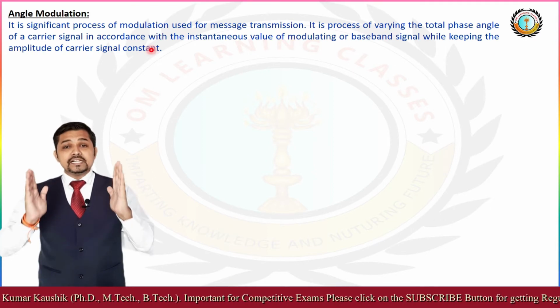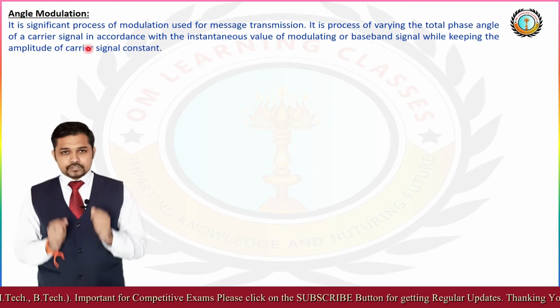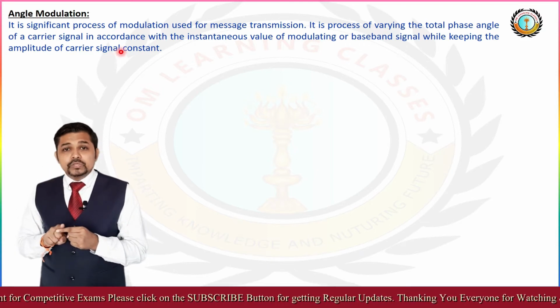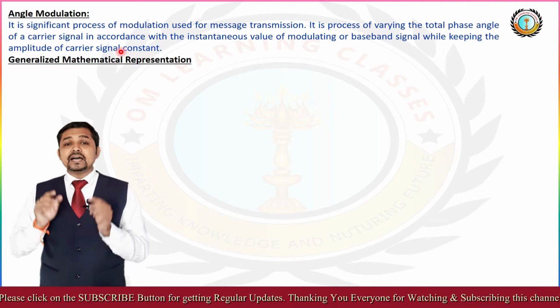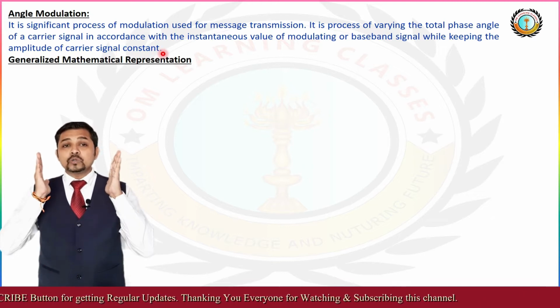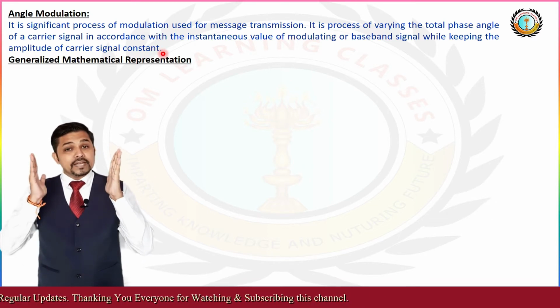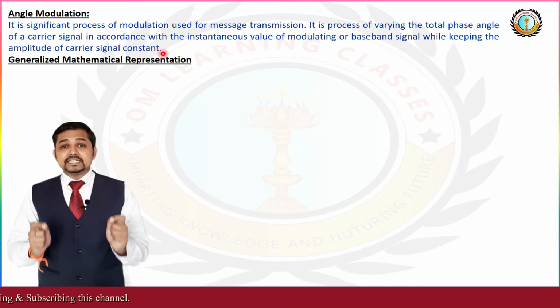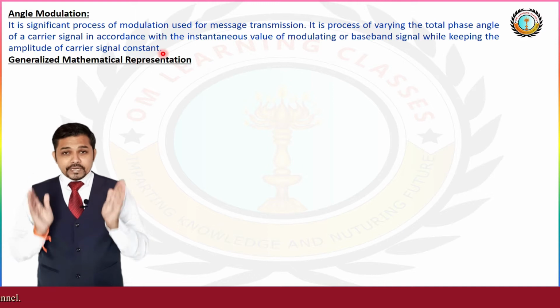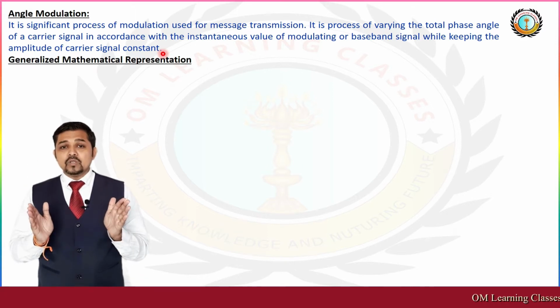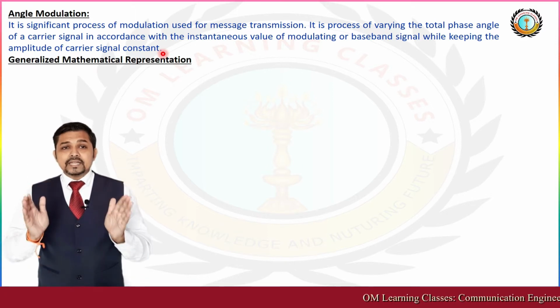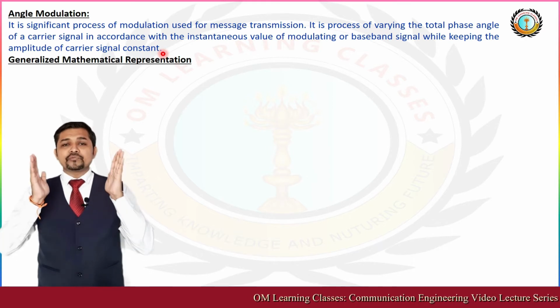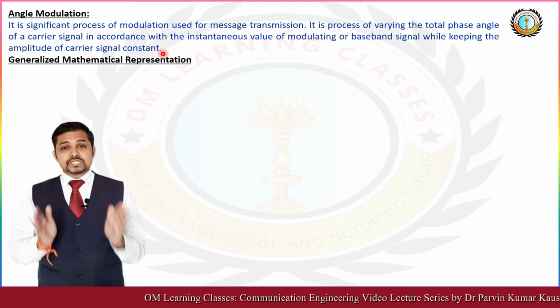So angle modulation is the varying of the total phase angle of the carrier signal in accordance with the instantaneous value of the modulating or baseband signal, while keeping the amplitude constant.